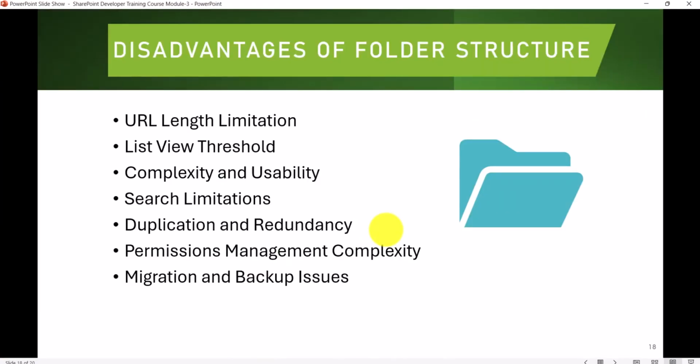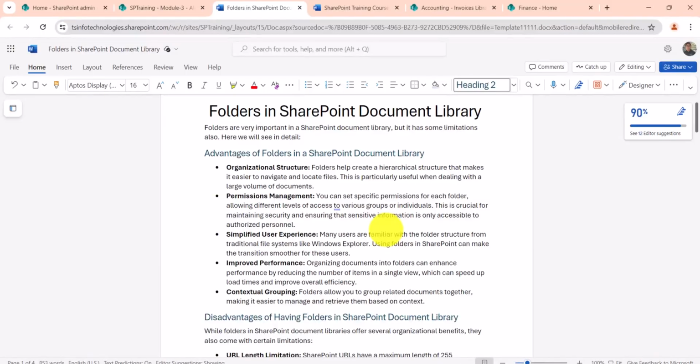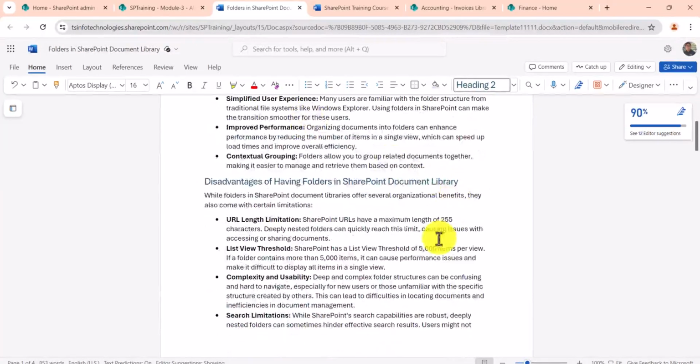Now here are a few limitations, and you should know these things also. So, URL length limitation: there is a certain length that is possible, so you can have only that many characters. So if you create a folder, subfolder, nested subfolder like this, then it might reach the limit.